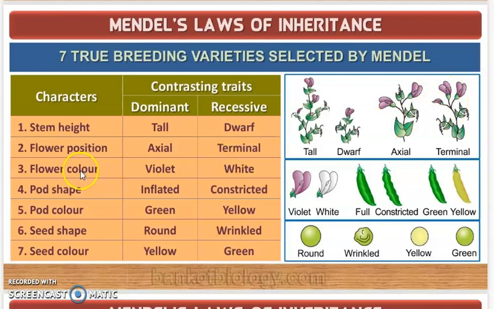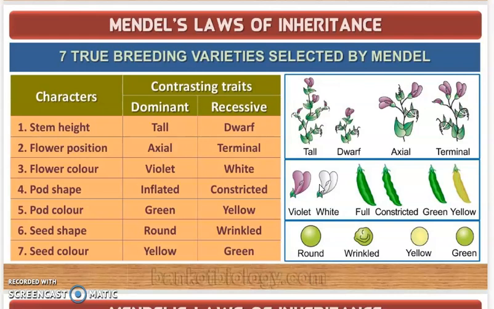And then flower color was chosen. The true breeding varieties of violet and white were taken, and the dominant trait was violet, and white was the recessive trait. And he used pod shape also. Pod എന്ന് പറയുന്നത് the structure inside which the seeds will be present. So these pod shapes അതിൻ്റെ ഫ്രൂട്ടാണ് ആ പോഡ്സ് ആയിട്ടുള്ളത്. So its shape is either inflated or constricted.